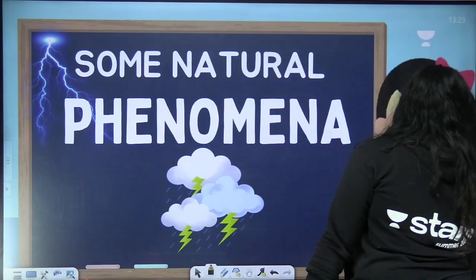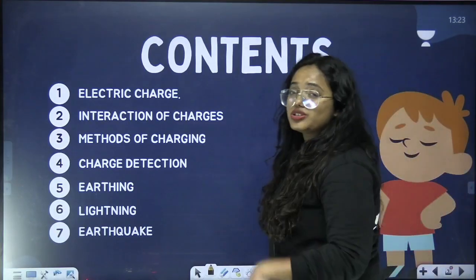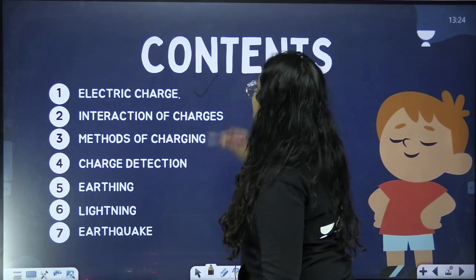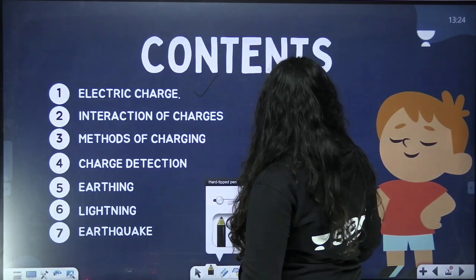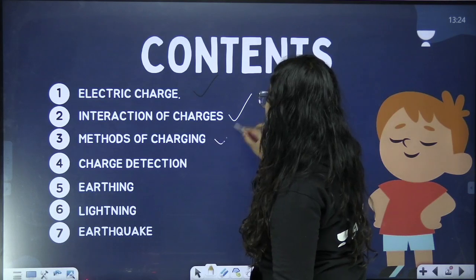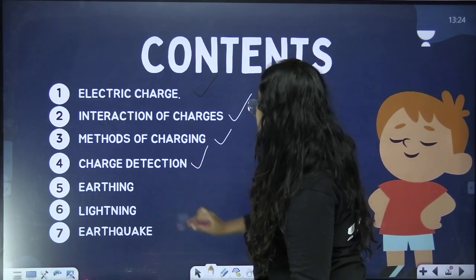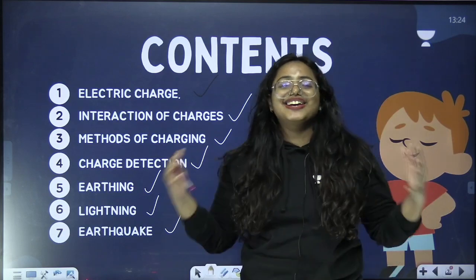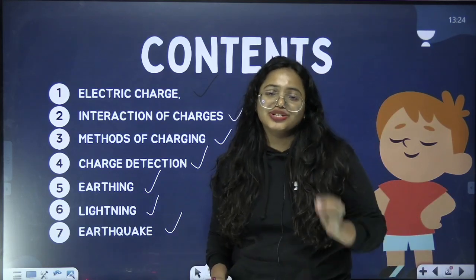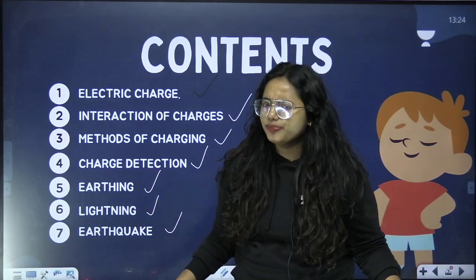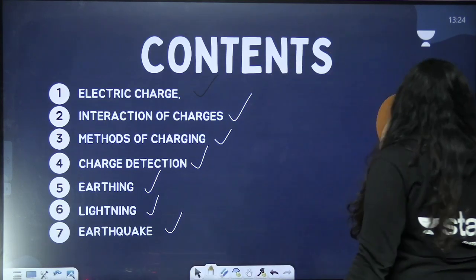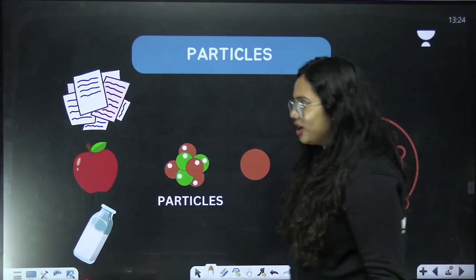Let's dive into our contents. We are going to start off with a very basic concept of electric charge. Then we will be learning interaction of charges. Then we'll learn methods of charging, charge detection, earthing, lightning, and finally earthquake. These are the basic details that we will be learning today. I hope everyone is ready. Okay, let's get started.